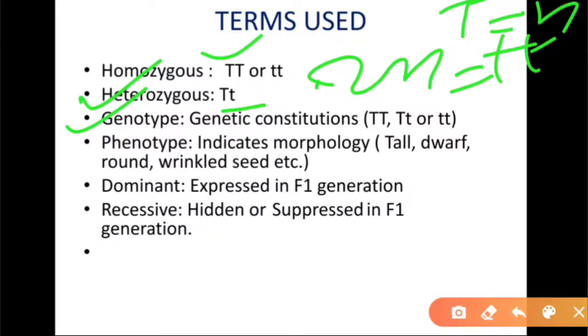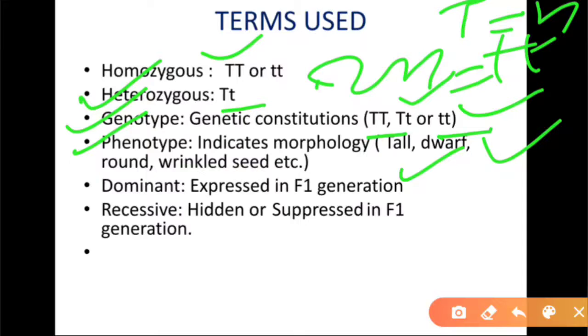According to Mendel, these are factors. That is either a plant having capital T, or a hybrid plant with one capital T and one small t, or a dwarf plant that has both small t. One more, phenotype. Phenotype means physical, external appearance, that is morphological appearance. That means a plant is either externally tall or dwarf.